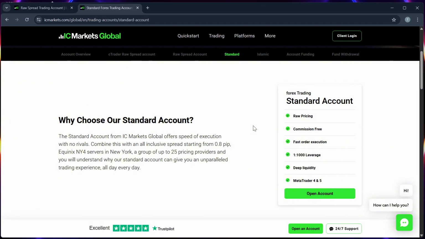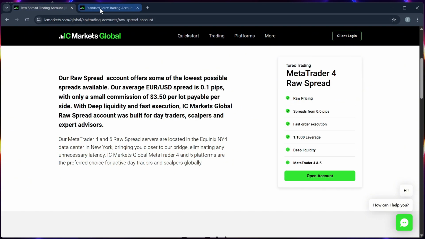Number 4, minimum deposit. Both accounts require $200 minimum and both allow leverage up to 1:500.